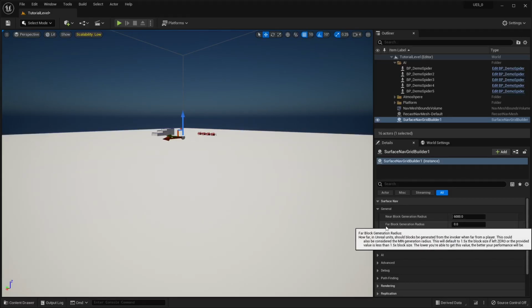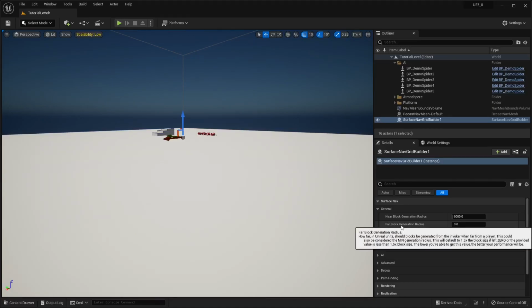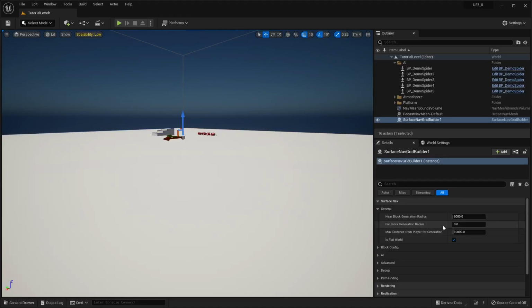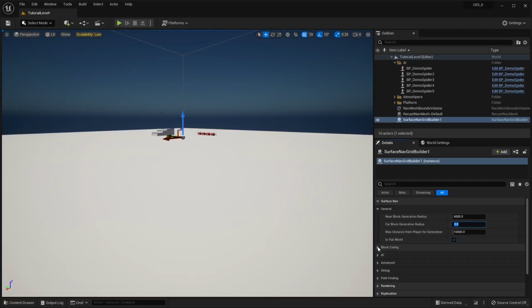And when the player is far from the invoker, the navigation generation radius is going to be, it says 0, but there is a minimum. It's 1.5x the block size, which is down here, which we'll get to.